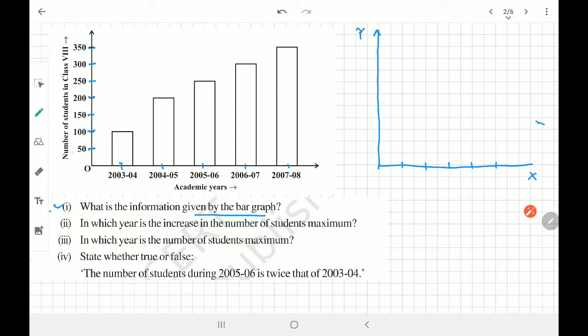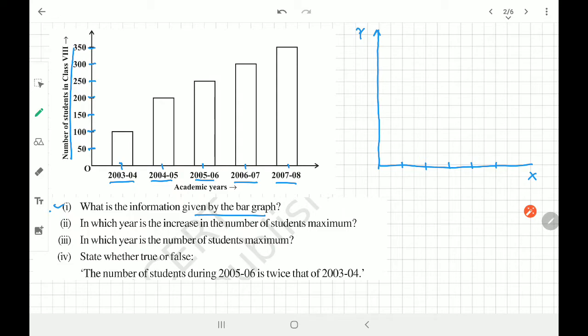You read it properly. You can see here number of students in the class 8, and this is nothing but I think academic years. So this bar graph is giving information about number of students in class 8 in 2003-4, or maybe 1, 2, 3, 4, 5 in 5 years, right? So this is nothing but giving us number of students present in the class 8 in 5 years, right? So it is given for 5 years, or 2003 to 2008, as you can say, right?